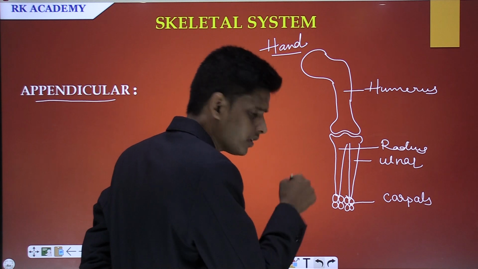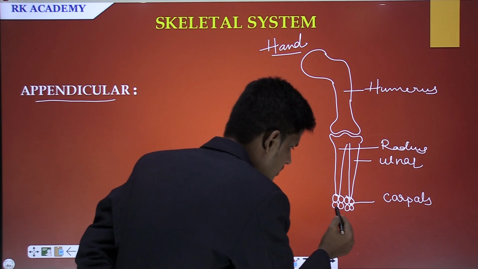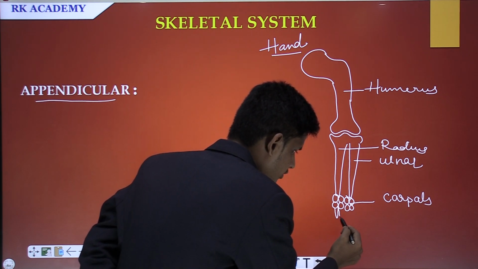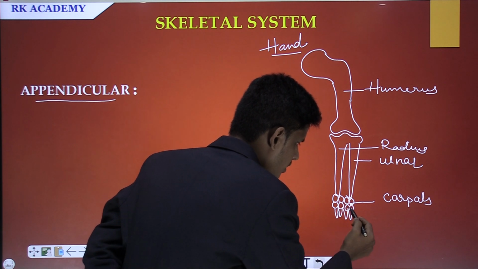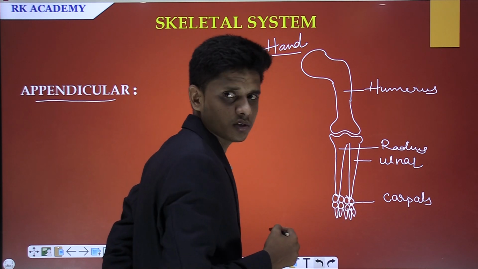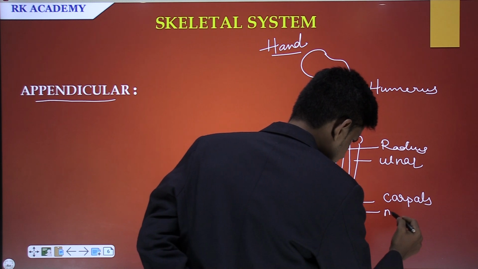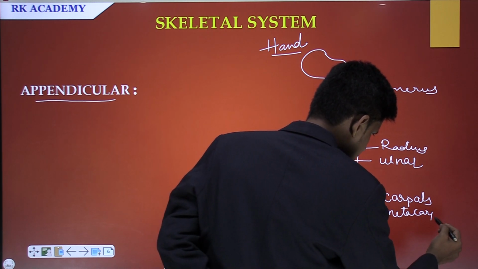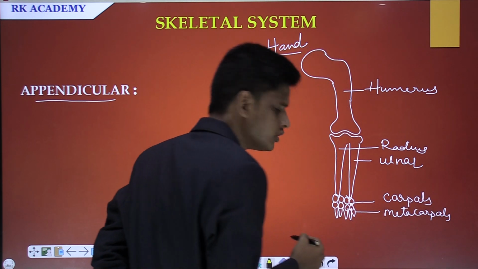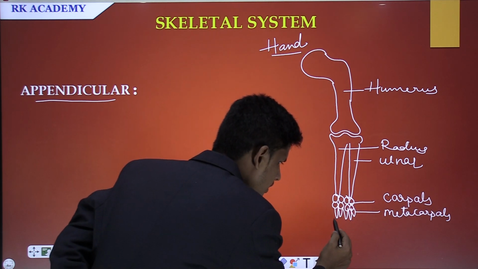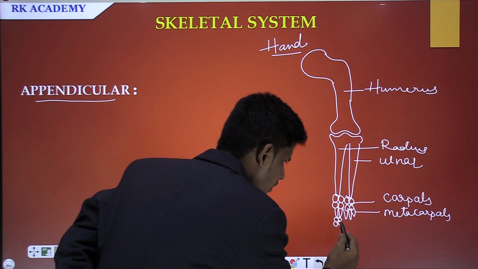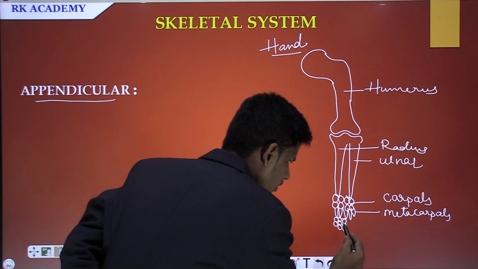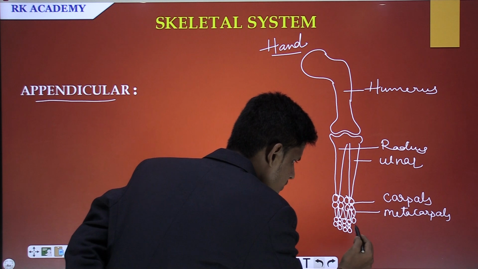After this there are 5 bones, 1 and 2 and 3 and 4 and 5. These are called metacarpals. From each metacarpal we see here 1 2, 1 2 3, 1 2 3, 1 2 3, and it is 1 2 3.